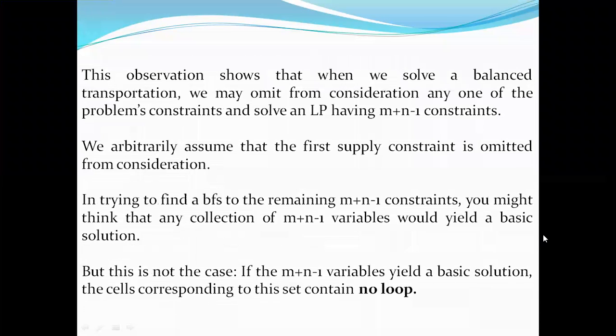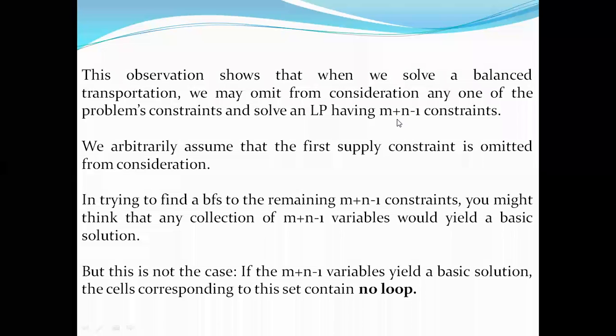The observation shows that when we solve the balanced transportation problem, we are omitting one of the constraints in the problem and solving the linear programming problem, that is, the m plus n minus 1 condition, having m plus n minus 1 constraints. Here m specifies the number of supply points, and n specifies the number of demanding points, city 1, city 2, city 3, right?